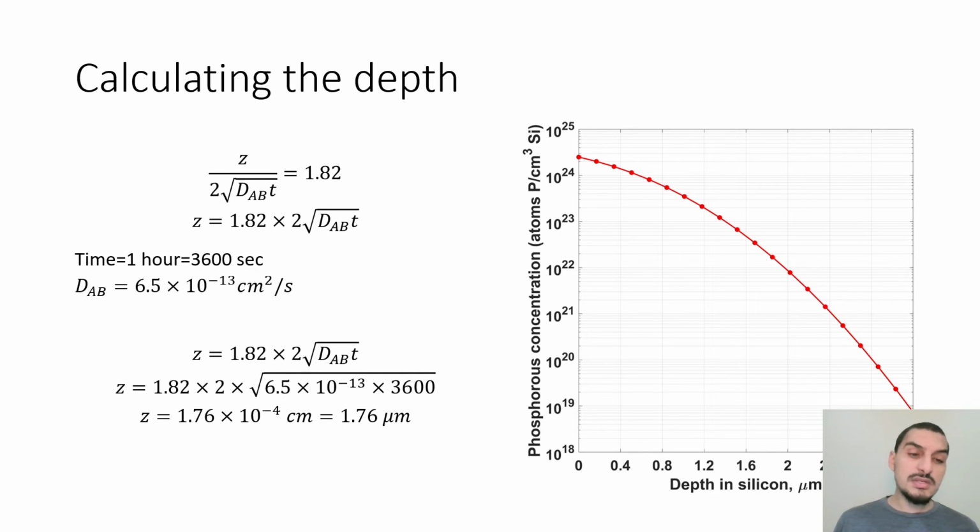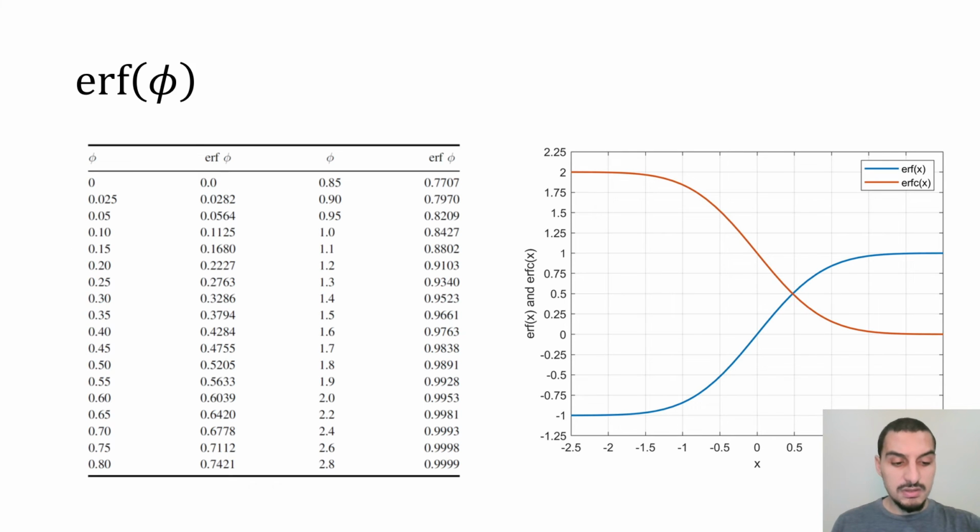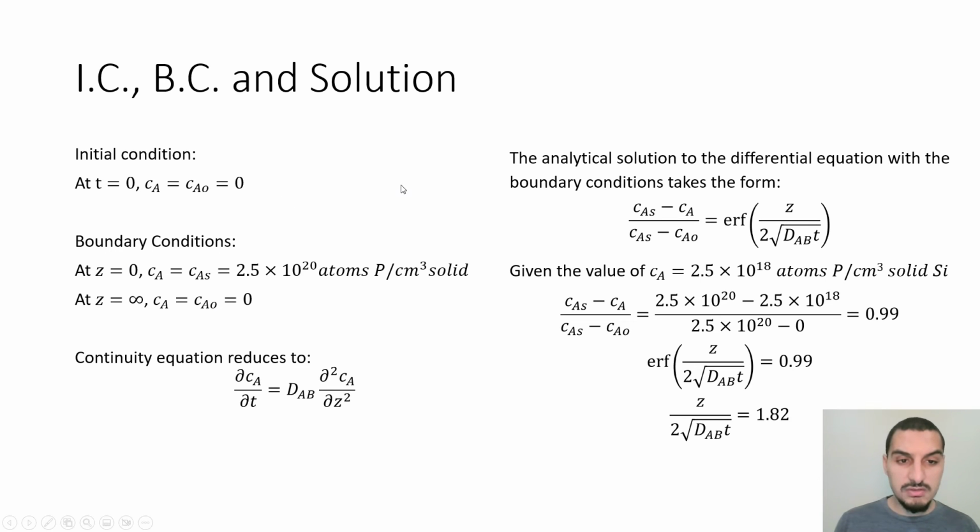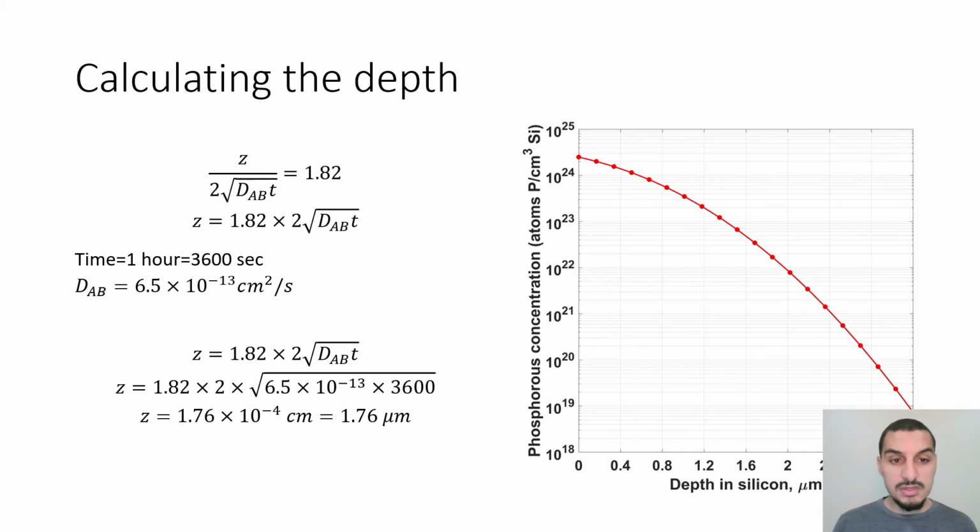But there is a question that might jump into your minds, and this is a very valid question. This is the profile of the concentration based on the error function equation that we used before, and it's looking like this.